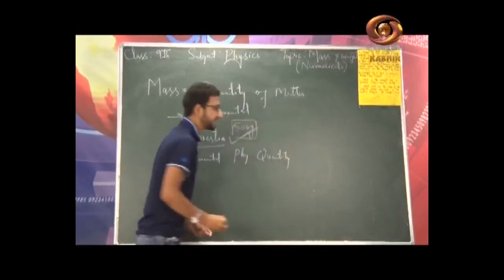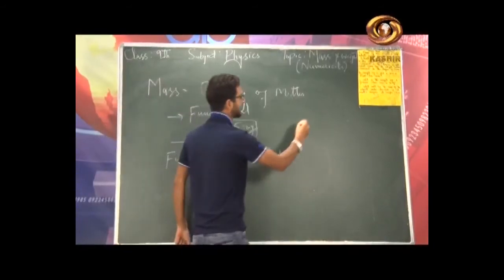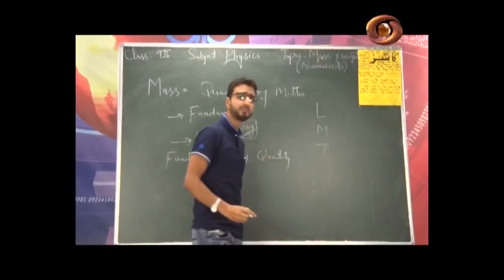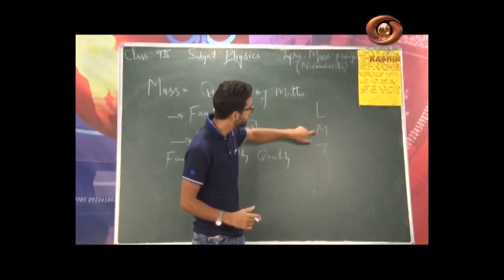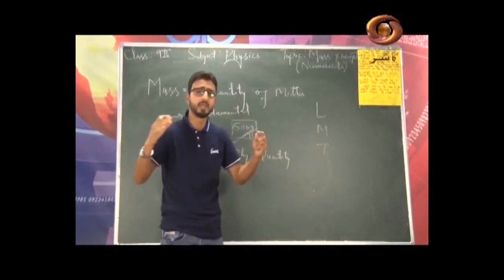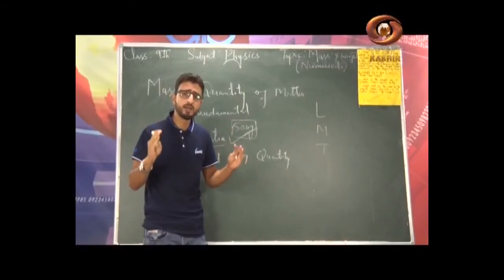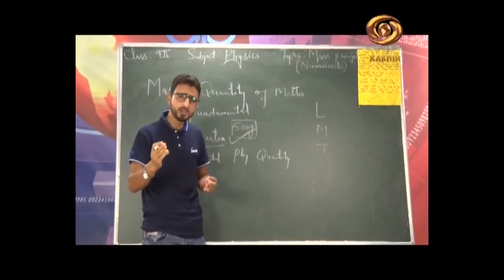In physics we have 7 fundamental quantities, like length, mass, time. And remember one thing, in mechanics we require only these 3 fundamental quantities: length, mass, and time to describe the entire system. But in the entire physics we have 7 fundamental quantities. Let me name them: length, mass, time.